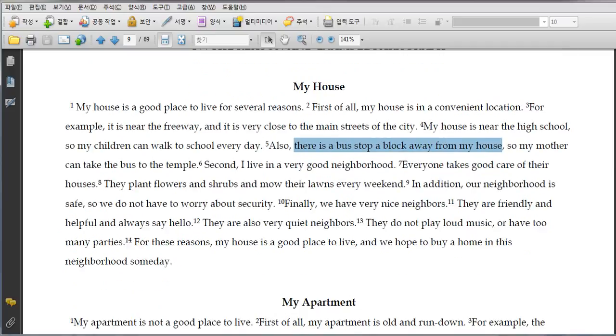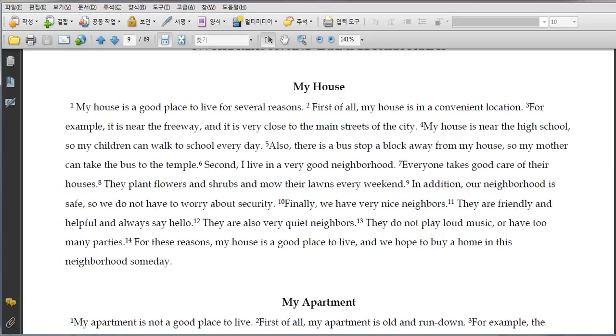The second reason is a good neighborhood. Neighborhood and neighbors, okay, it's kind of different, right? Neighborhood. So why is it a good neighborhood? Everyone takes care of their house. They plant flowers and shrubs, so it's a very clean, beautiful area. And then it's very safe. We don't have to worry about security, something like that. And then the final reason is nice neighbors, right? They talk about people being friendly, quiet, they don't play music late at night, something like that.